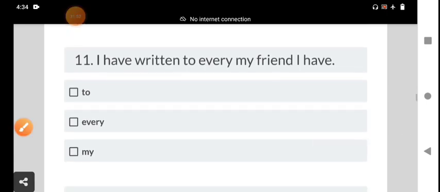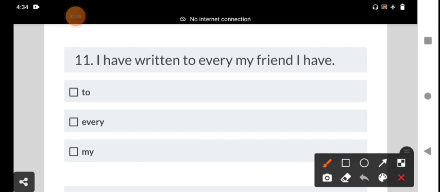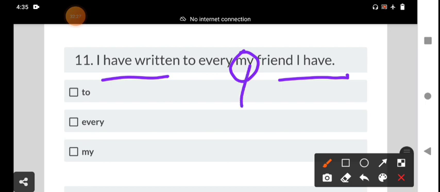Here 3 options they have given. I have written to every my friend I have. In the 11th sentence, which word is redundant? I have written is present perfect tense, has or have plus V3. Here the answer option is every friend; we have to delete "my". I have means my friends, so "my" is not necessary. Every friend I have.